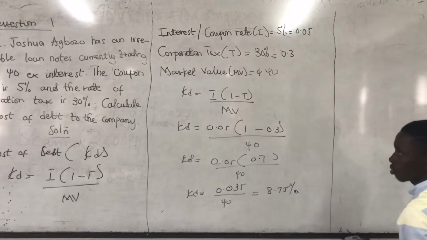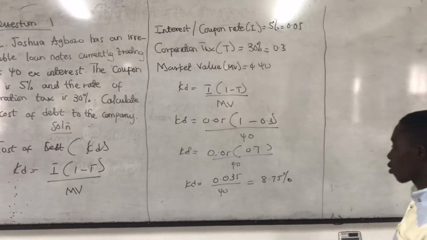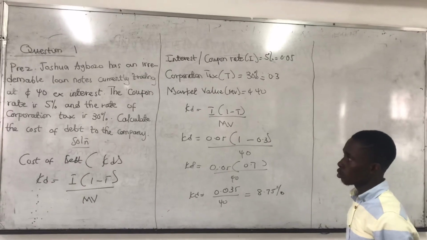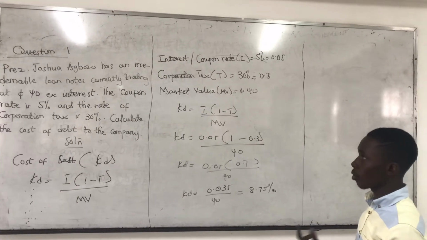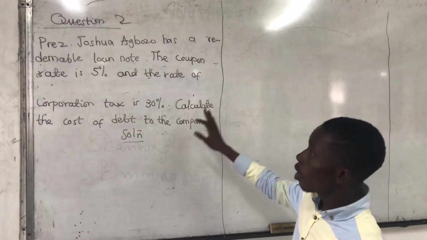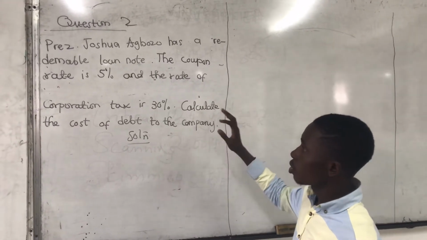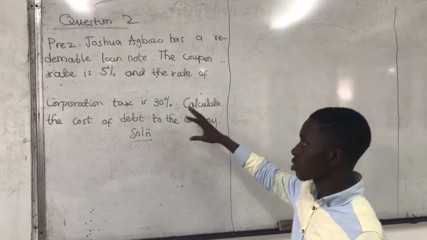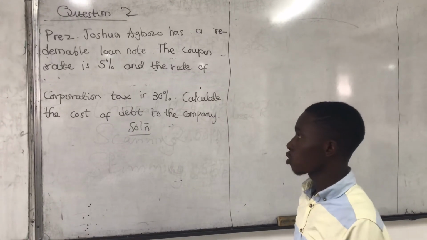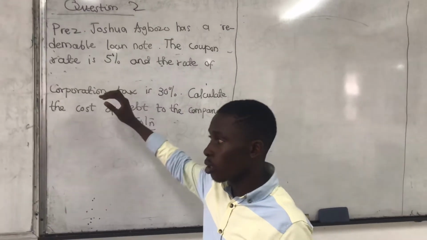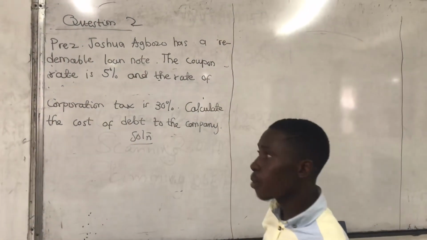So 8.75%. So that's how we calculate the cost of debt. Okay, let's try and see if we can solve another question. Question 2: Brother Joshua also has a redeemable loan note. The coupon rate is 5 cedis and the rate of corporation tax is 30%. Calculate the cost of debt. But take note, they said redeemable loan note. They didn't say irredeemable loan note.